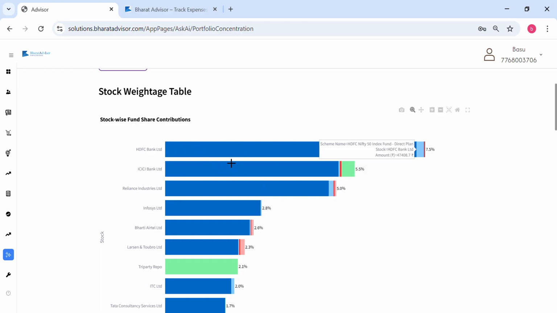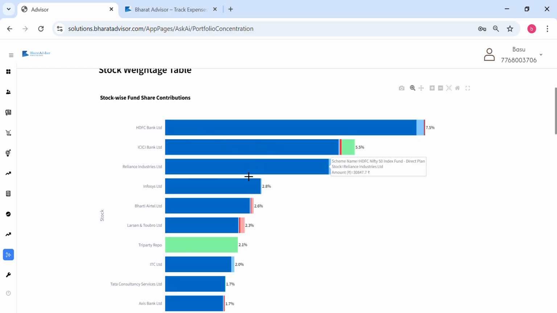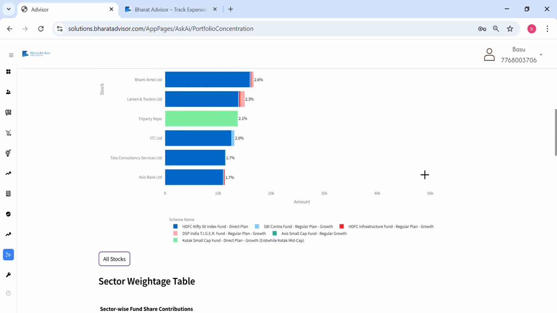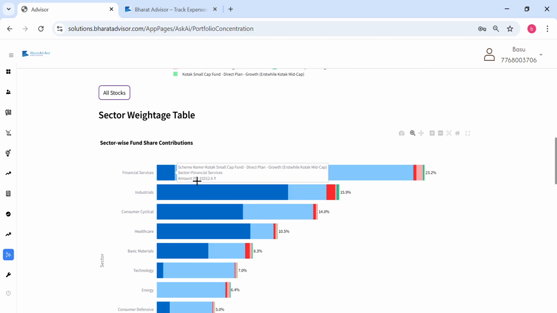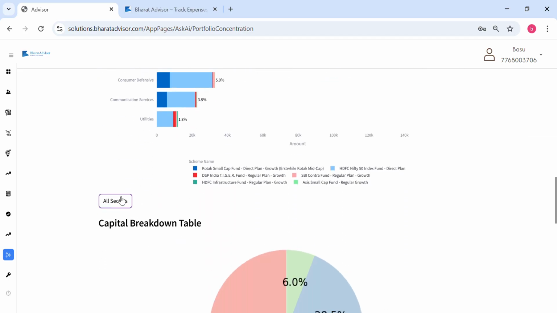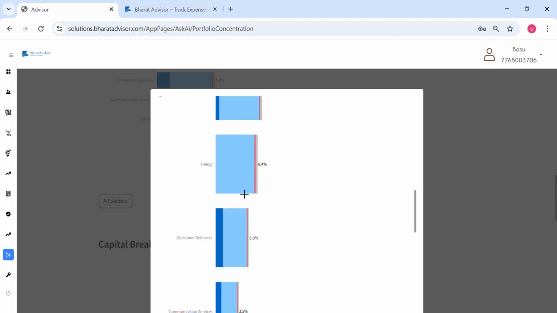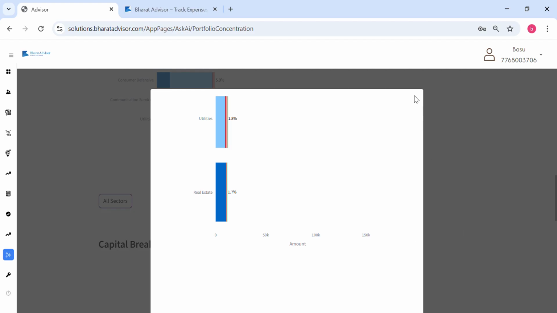You can see, like in this particular CAS file and portfolio, HDFC and ICICI, Reliance and all, what kind of weightage they have. Similarly you also have sector wise, like financial services has 23.2% weightage. If you also want to look into all sectors, then you can look into it.